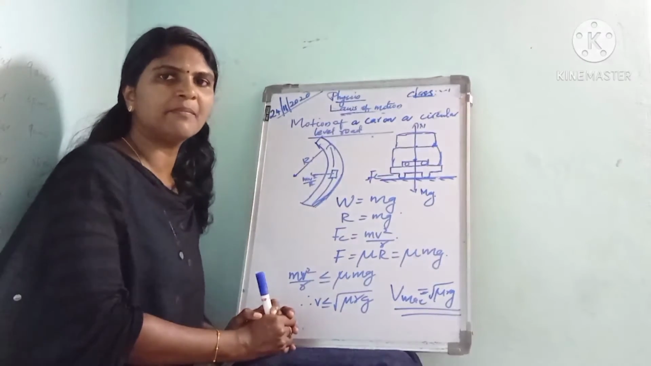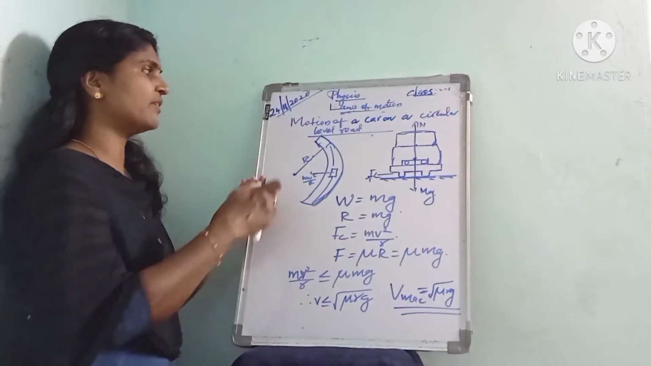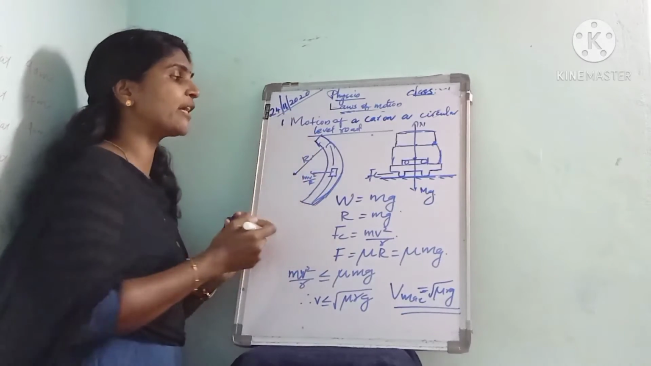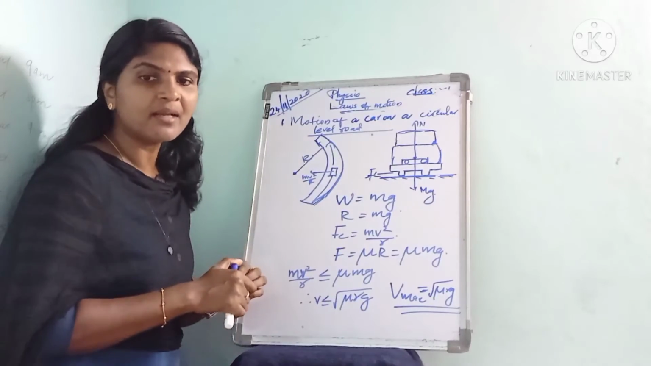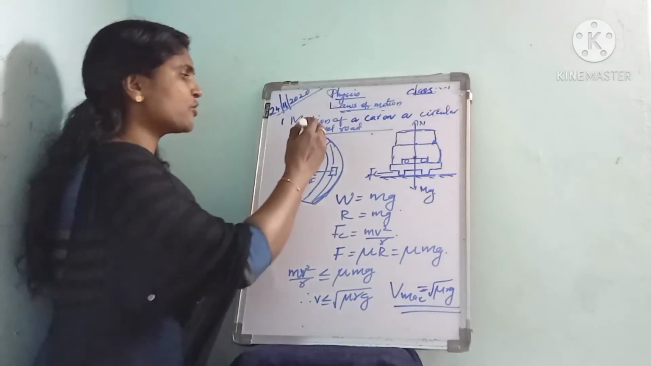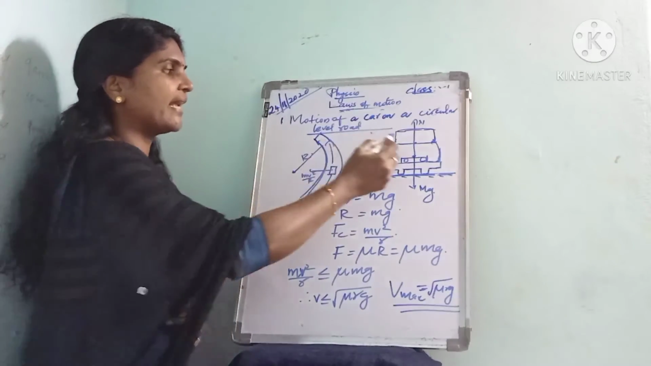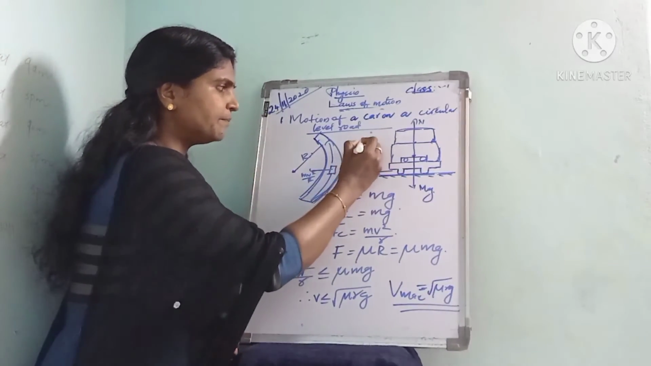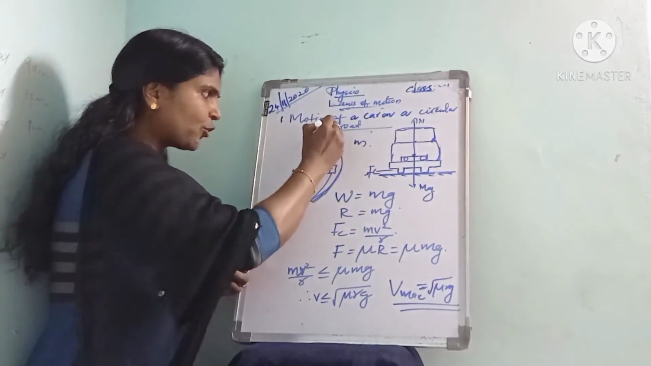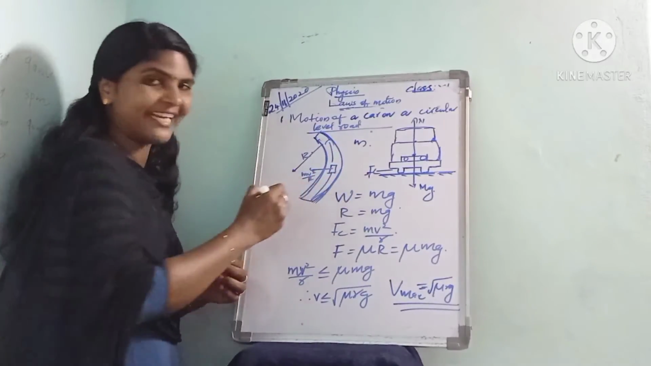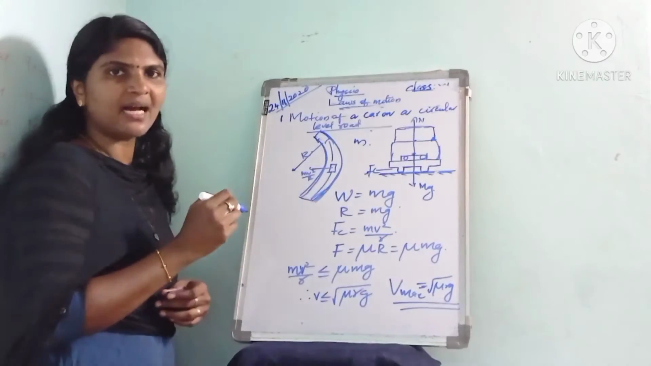Next we can see examples for circular motion. First one is the motion of a car on a circular level road. For that we are considering a car of mass m, which moves on a circular level road or flat road with a radius r.